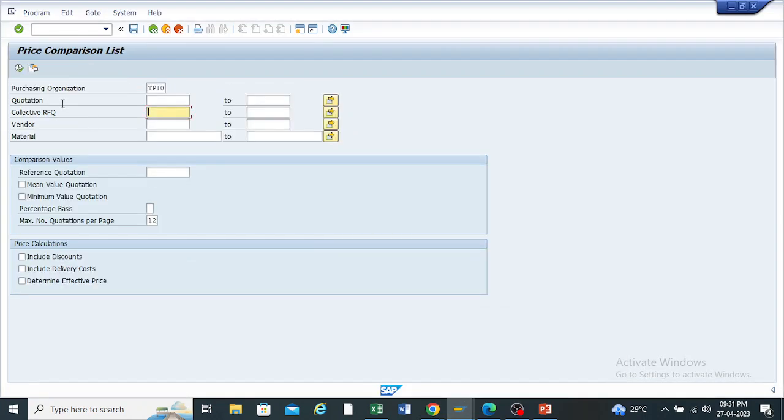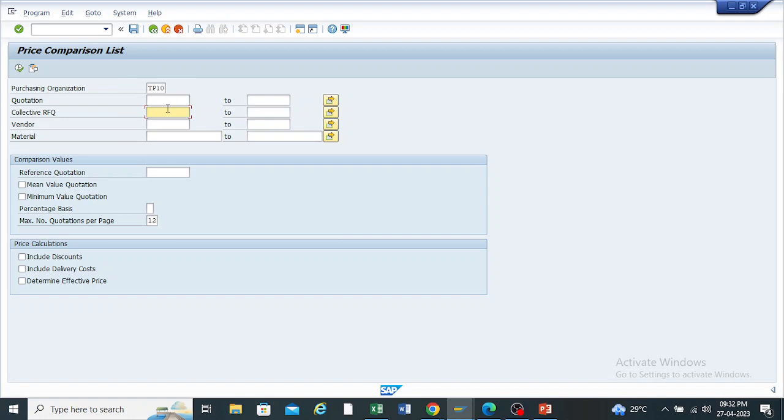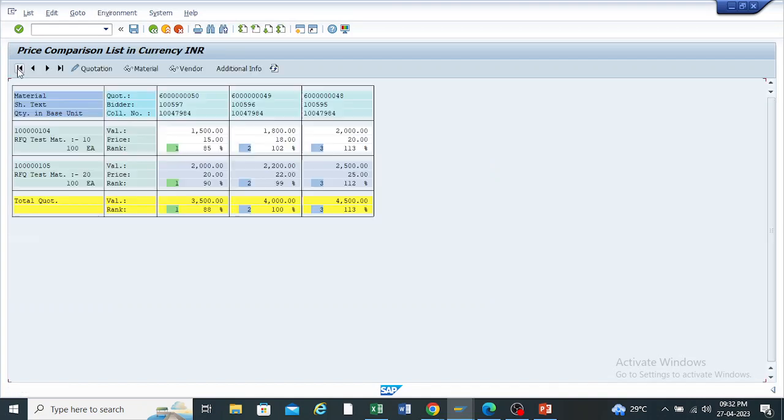Whenever I'm comparing the quotations, here I need to enter that collection number. Okay, so just copy this. Every time I am using my PR number as my collective number there. Okay, as per your requirement, you can use whatever you want. I'm just entering this and execute.